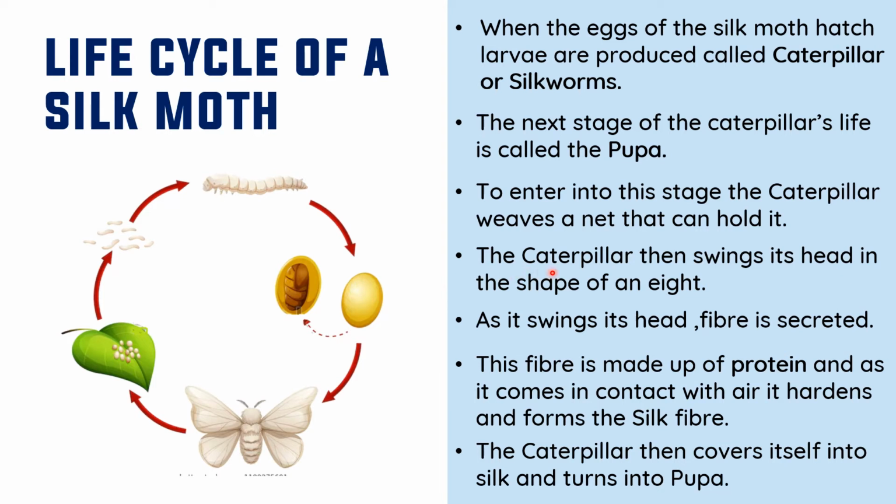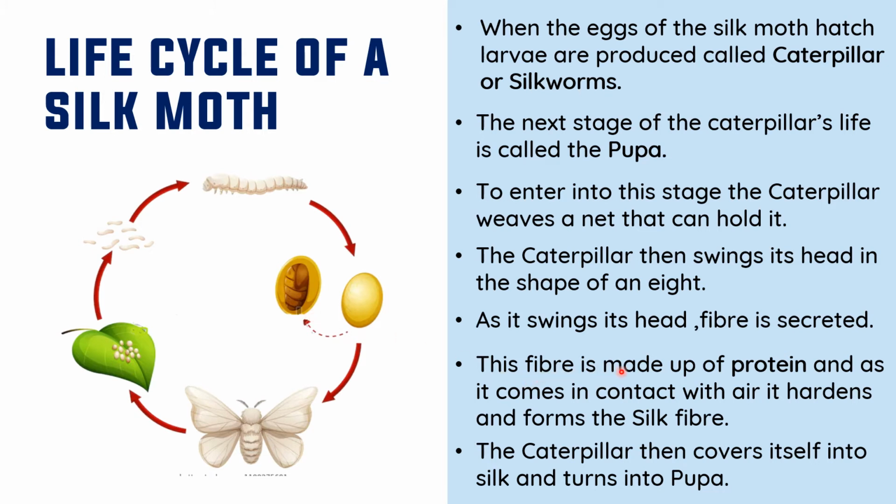The caterpillar then swings its head in the shape of an 8. Here you can see that it swings its head in the shape of an 8. As it swings its head, fiber is secreted. A kind of fluid or fiber is secreted from its body.